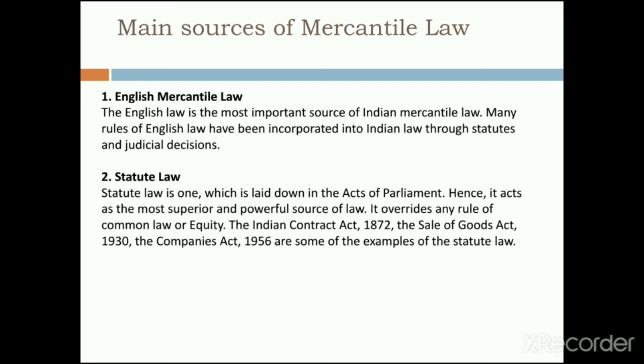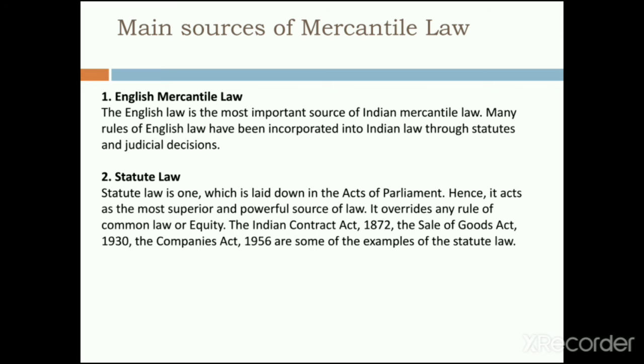Whatever is there in English law has been collected, and many rules of English law have been incorporated into Indian law, right? When they were preparing Indian mercantile law, many rules were taken from English mercantile law, and many of the important laws of English mercantile law were adopted. So this is the first important source, that is English mercantile law.